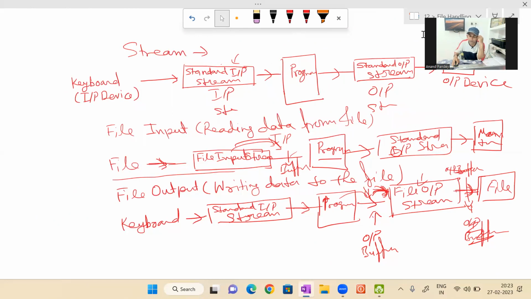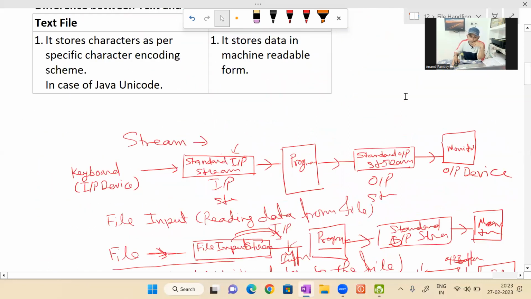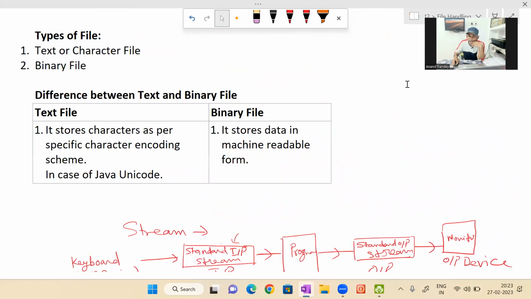Okay, so for this video, this much only. In the next video, I will come with the program, and that program I will explain thoroughly. This basic concept was needed, was required. That's why I explained it before writing the program of file handling. Okay, so please remember this. If any doubt, you can ask through the comment section.